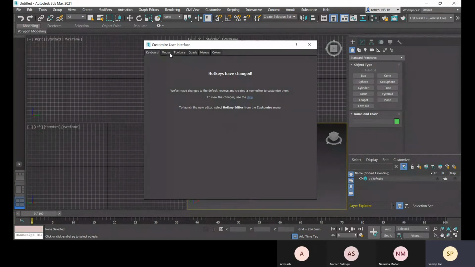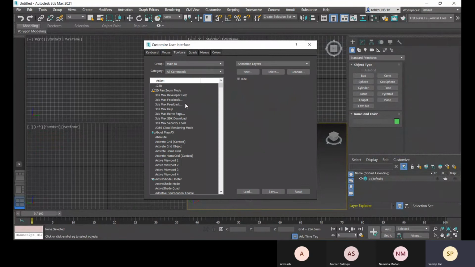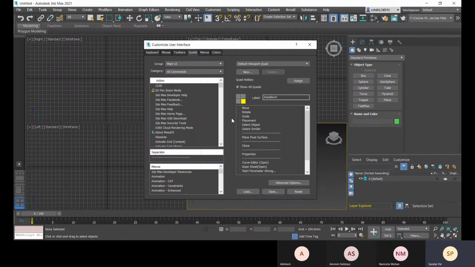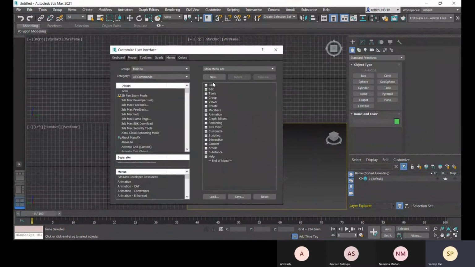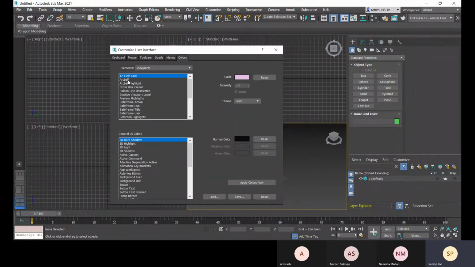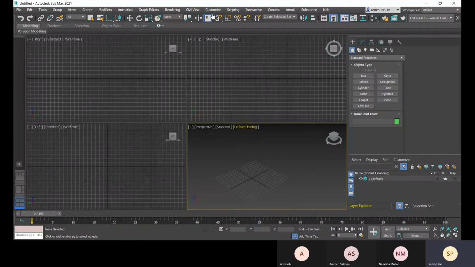Some toolbars are there, and if you choose this one or this one, these are the tools added within your toolbars. And this is for quads and menus, and all about the colors. So this you can customize there.